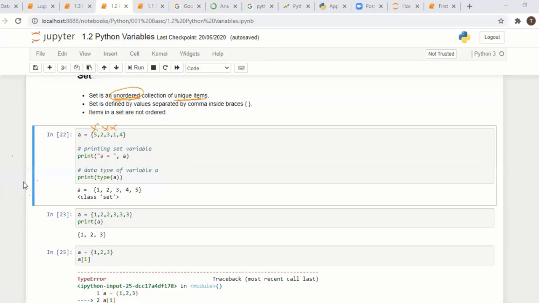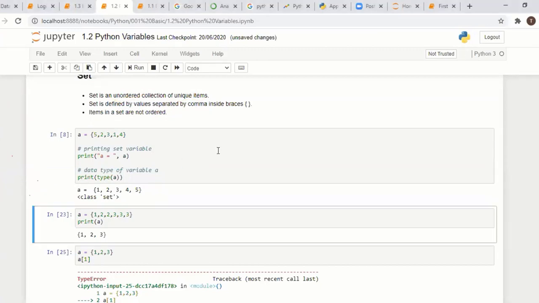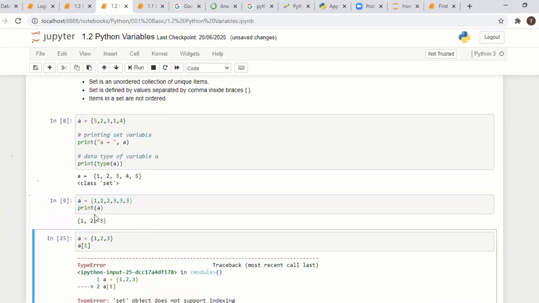Here we will see. After executing this, we can see the type, everything is basic. Here we are using some duplicate values, 2 2 and 3 3 3. But after getting the print result, it shows only 1 2 3 because it won't allow duplicates.